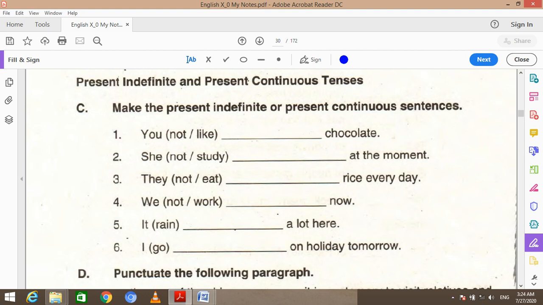So some statements have obvious clarity or adverbs of frequency that tell the statement belongs to simple present tense.